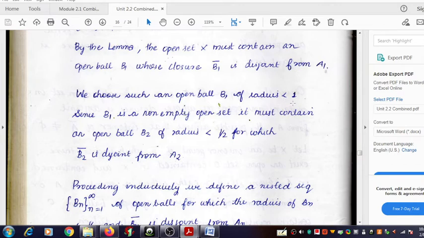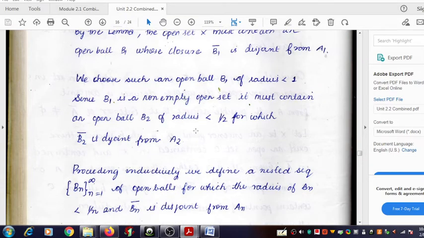That is 1 in the first step. The radius of the open ball selected must be less than 1 by 2 in the second step. So in this way, in the third step, naturally the radius of the open ball selected, that is B3, must be less than 1 by 3. This procedure can be continued.